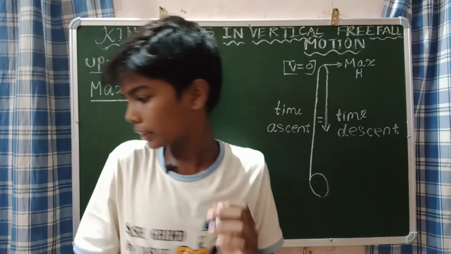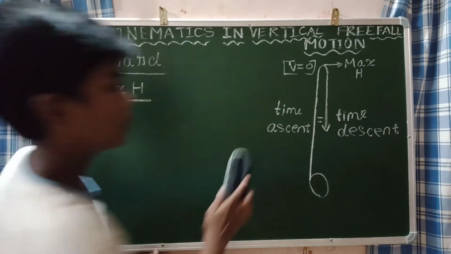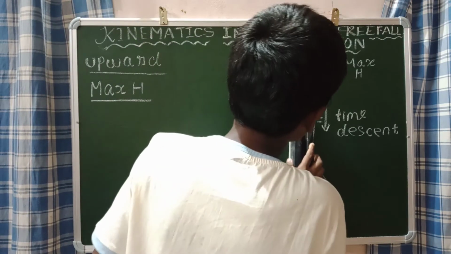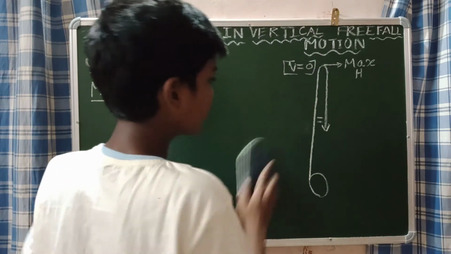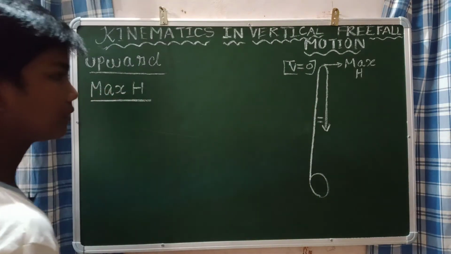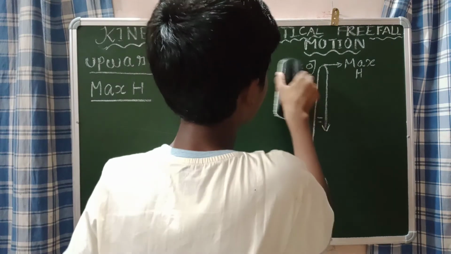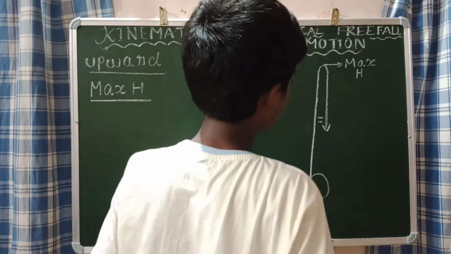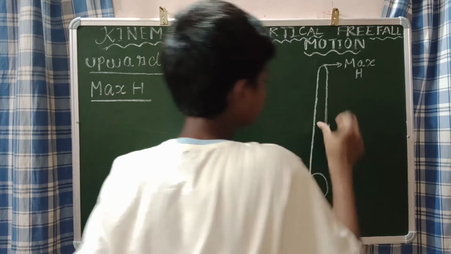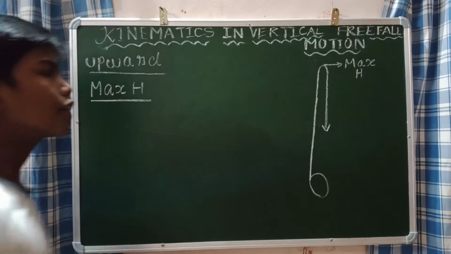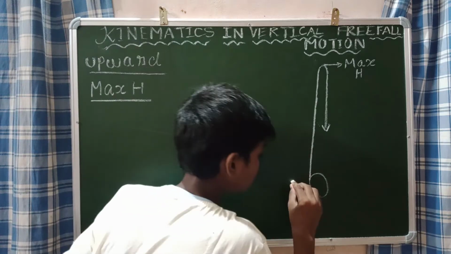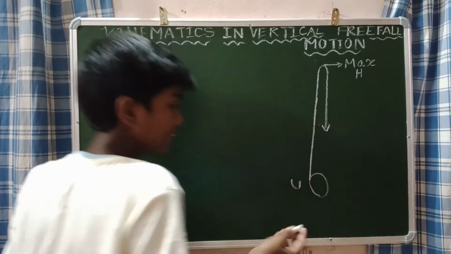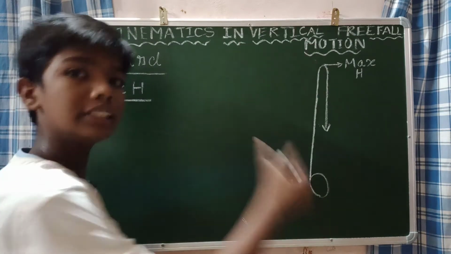I will rub this. Remember these properties, okay? These are the properties that we need to understand. Now let us state the terminologies. The initial velocity of this ball is u. We are taking the initial velocity of this ball as u.